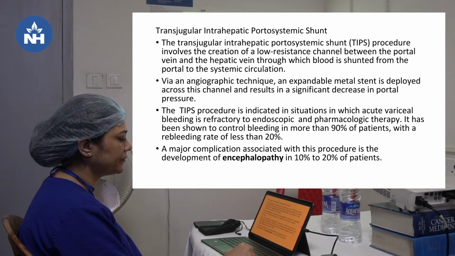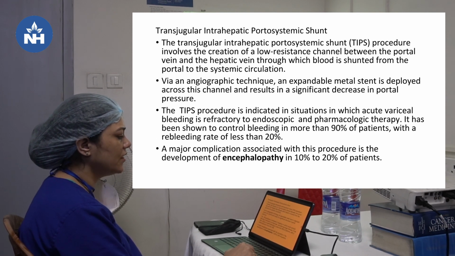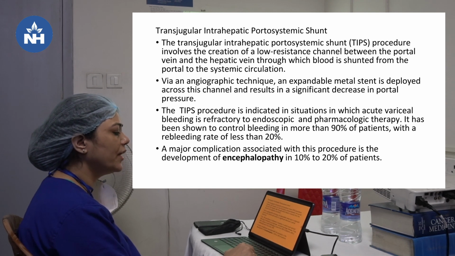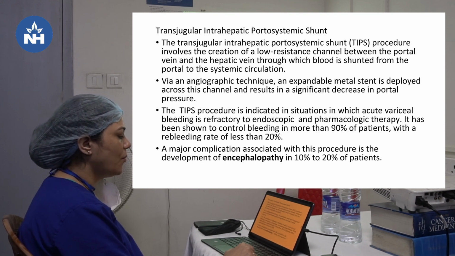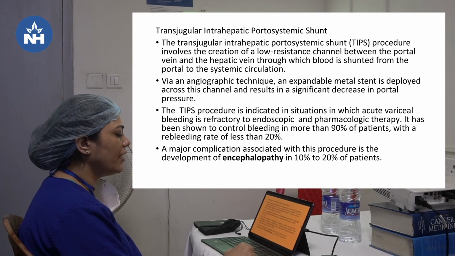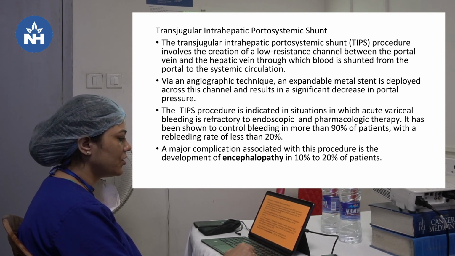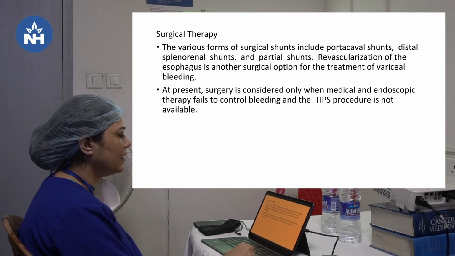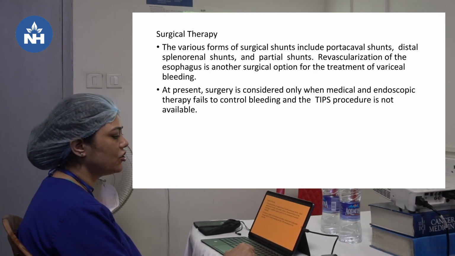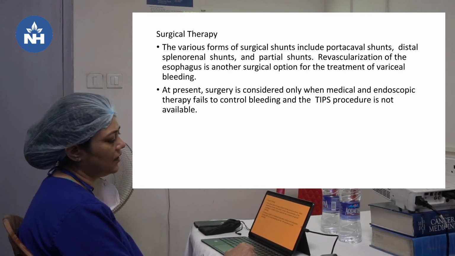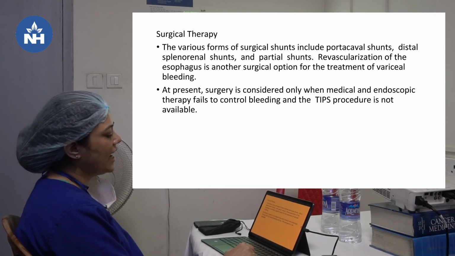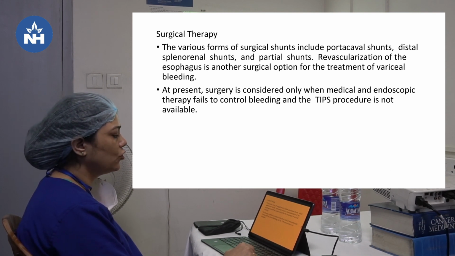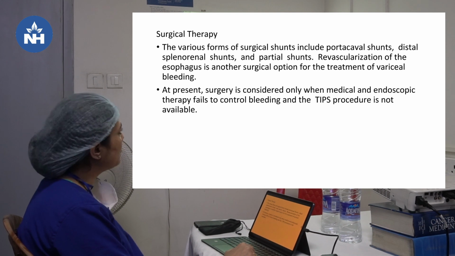decrease in portal pressure. The TIPS procedure is indicated in situations in which acute variceal bleeding is refractory to endoscopic and pharmacologic therapy. It has been shown to control bleeding in more than 90% of patients with a rebleeding rate of less than 20%. And a major complication associated with this procedure is the development of encephalopathy in 10 to 20% of the patients. Surgical therapy: various forms of surgical shunts include portocaval shunts, distal splenorenal shunts, and partial shunts. Revascularization of the esophagus is another surgical option for treatment of variceal bleeding. At present, surgery is considered only when the medical and endoscopic therapy fails to control bleeding and the TIPS procedure is not available.